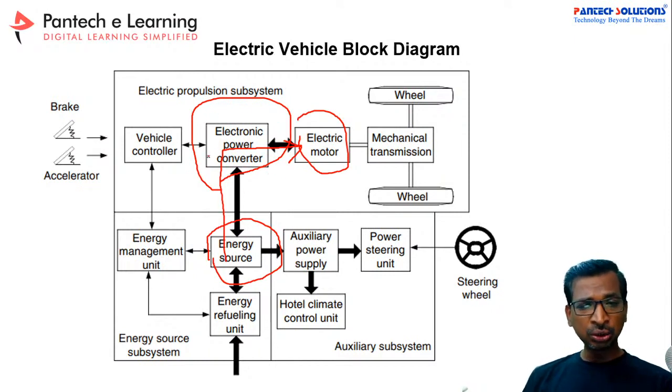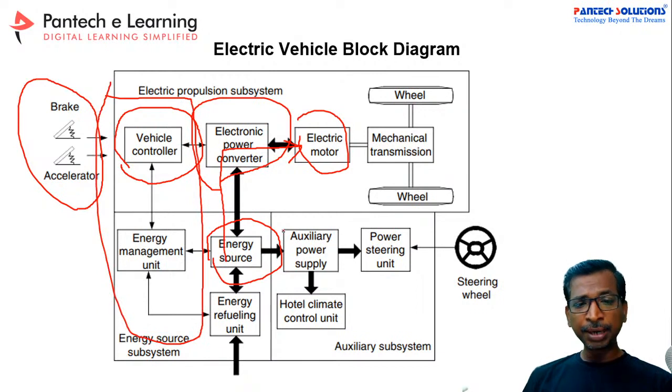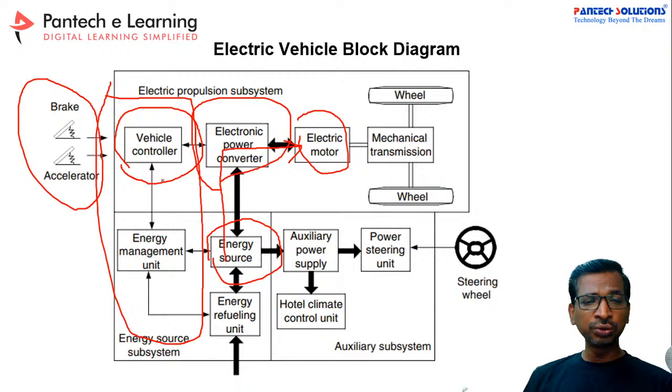To generate the exact voltage and current, the controller is going to generate a control signal. This controller takes acceleration as well as brake. Based on these two input data, the controller is going to generate it. Again, everything will be in the microcontroller. So this part and this part will be the microcontroller part, and the remaining everything will be the power electronic circuit.